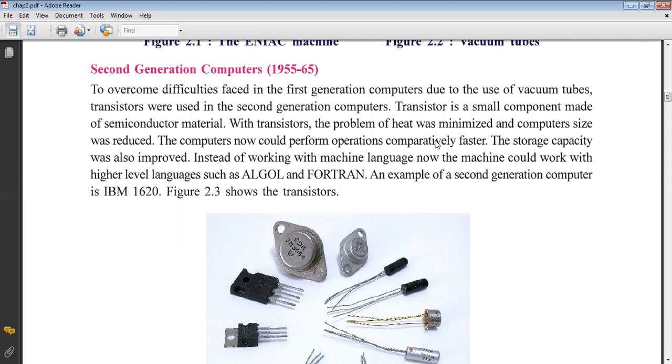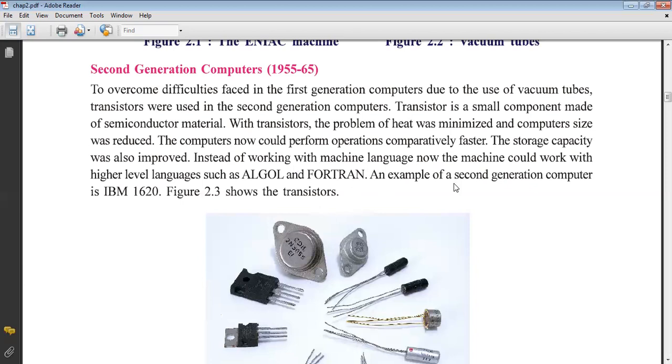With the transistor, the problem of heat was minimized and computer size was reduced. Of course, because they were using thousands of vacuum tubes in the first generation of computer, and now they use transistors. Compared to vacuum tubes, a transistor is very small. So the computers could now perform operations comparatively faster. The storage capacity was also improved. Instead of working with machine language, machines could now work with higher level languages such as Algol and Fortran. These both are high level languages.